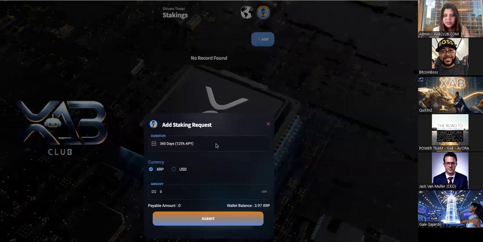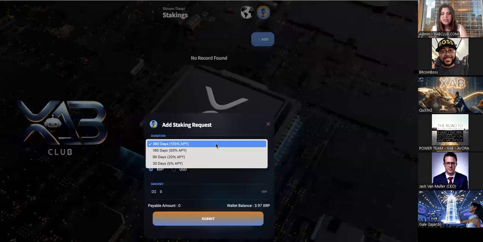Now here you see a couple of options. You can choose 30 days staking, which can give you a profit of 5% annual return. 90 days gives you 20% annual return. 180 days gives you 50% annual return. And 360 days staking can give you 125% annual return. Now remember, all these percentages mentioned here are in addition to your principal. So your 100% principal is on the side that you've put in staking. This profit that you're receiving is in addition to that.